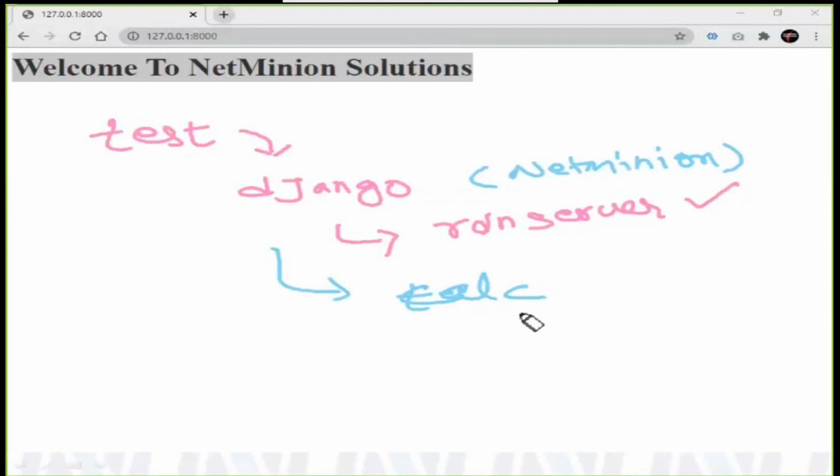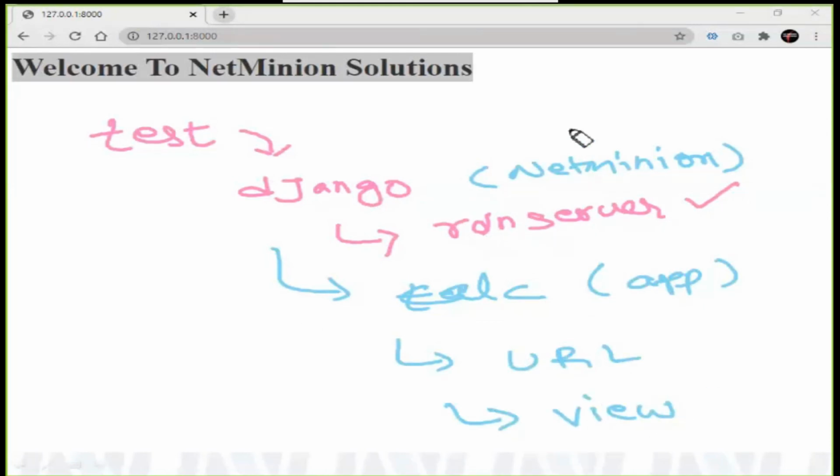Then we made a calc app. So that was an app. And in that app, we created a file named URL. Then we made some changes in the views, and there was a URL file in the NetMinion project also. So we told it that whenever I am opening the site, it goes to the URL. This is home.